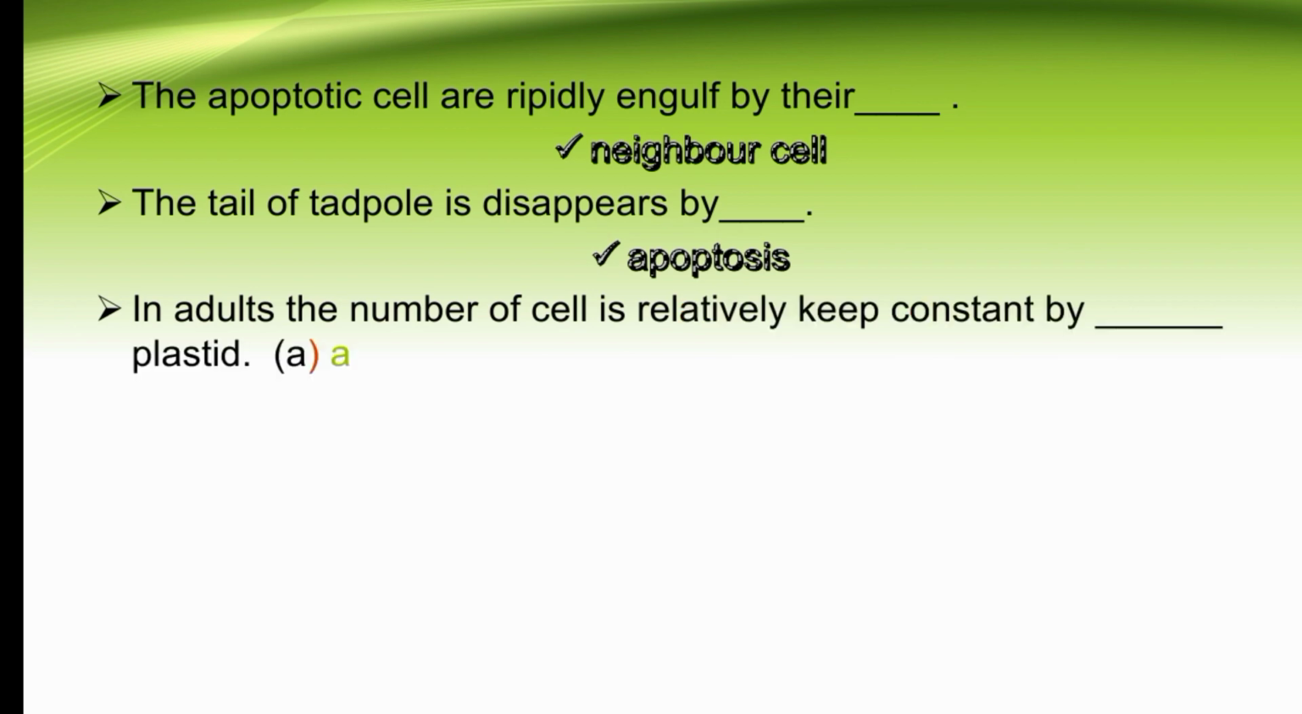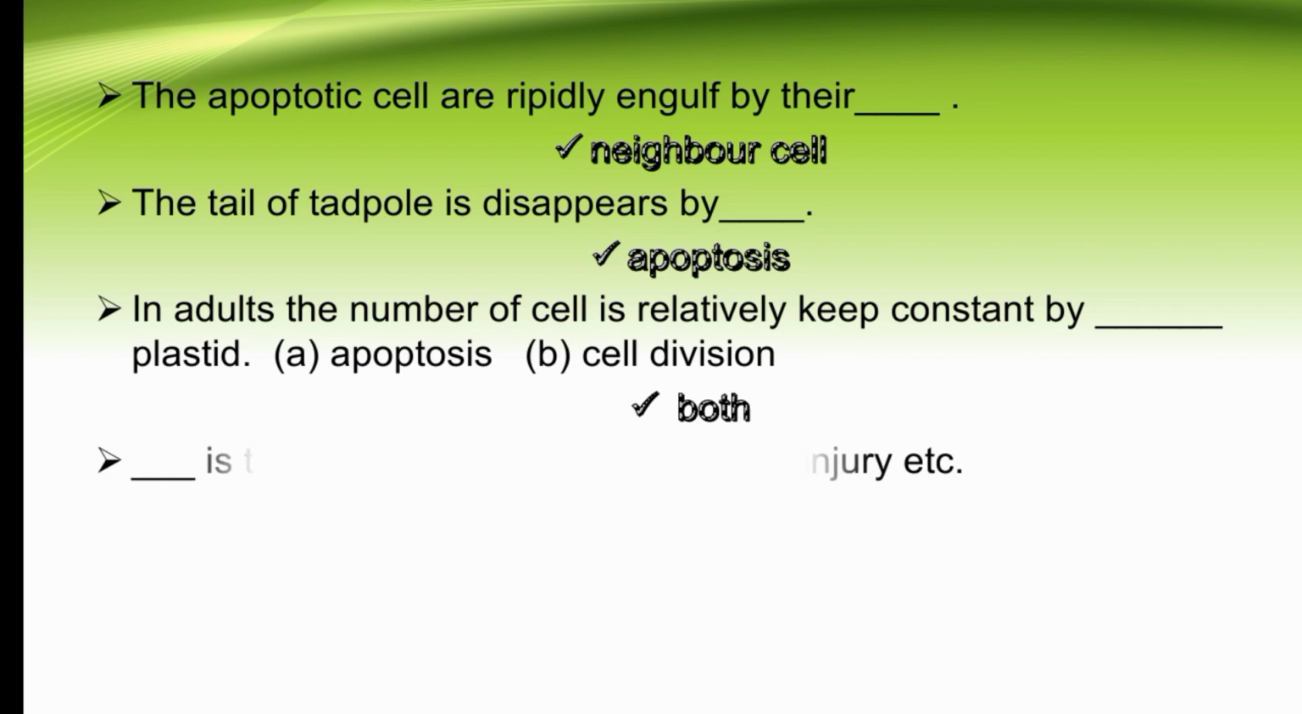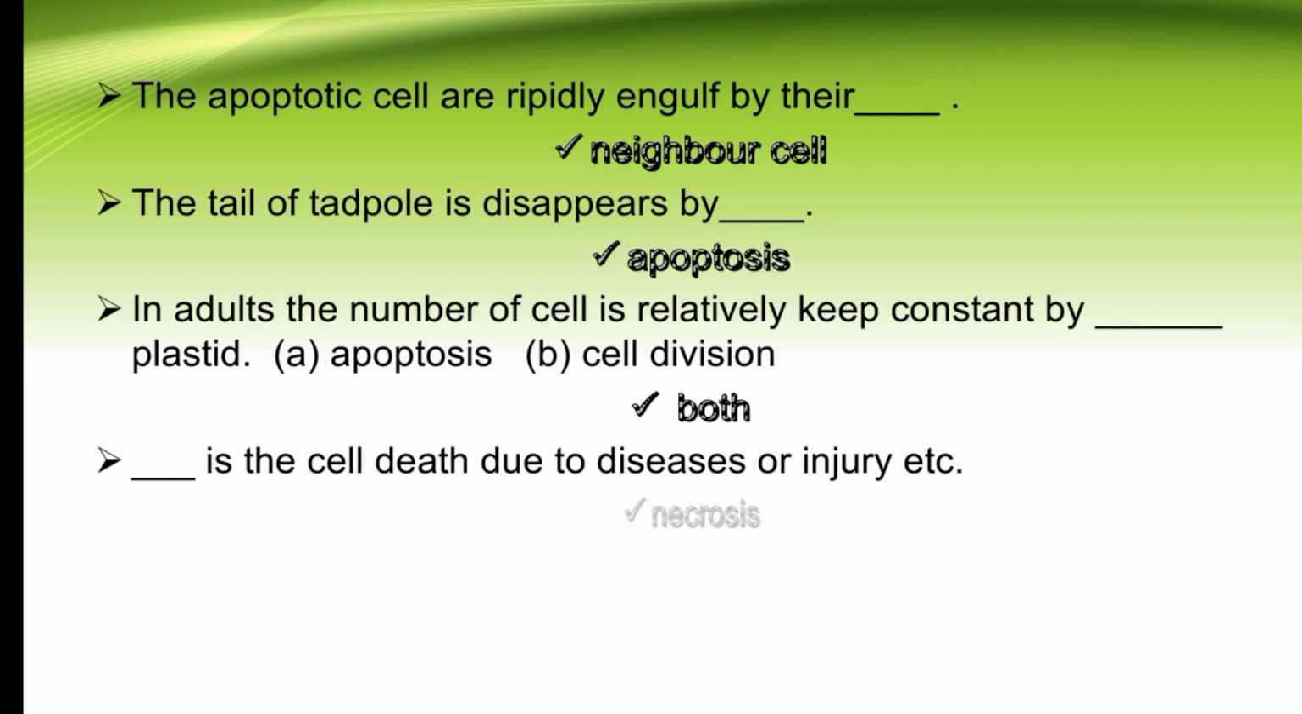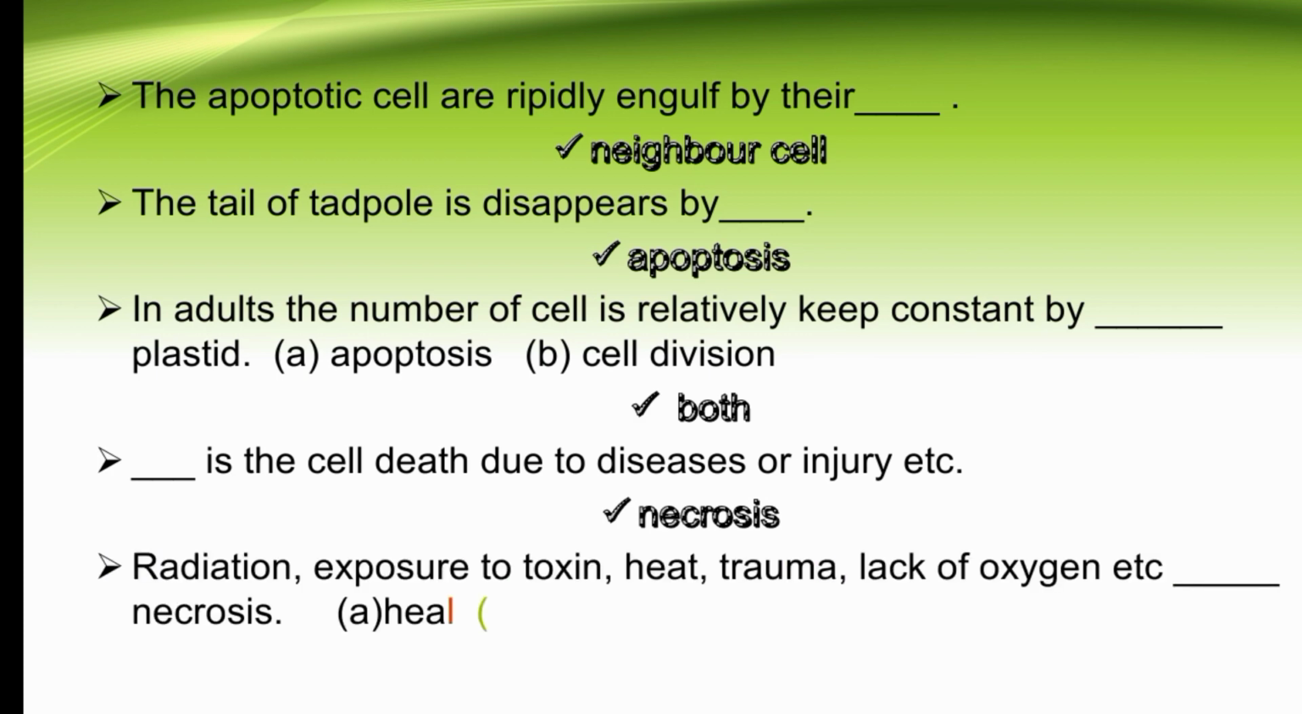In adults, the number of cells is kept relatively constant by dash. Our options are apoptosis or cell division. So in adults, the number of cells is kept relatively constant by both apoptosis and cell division. The right option is both. Dash is the cell death due to disease or injury, etc. So necrosis is the cell death which occurs due to disease or some injury. Radiation, exposure to toxins, heat, trauma, lack of oxygen, etc.